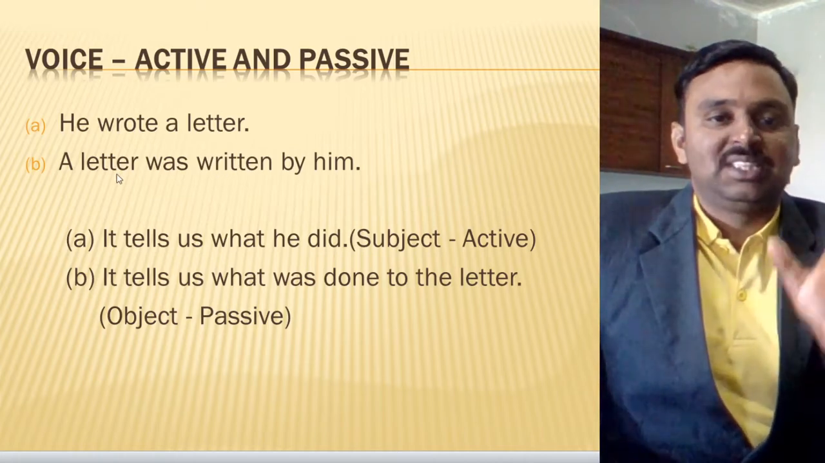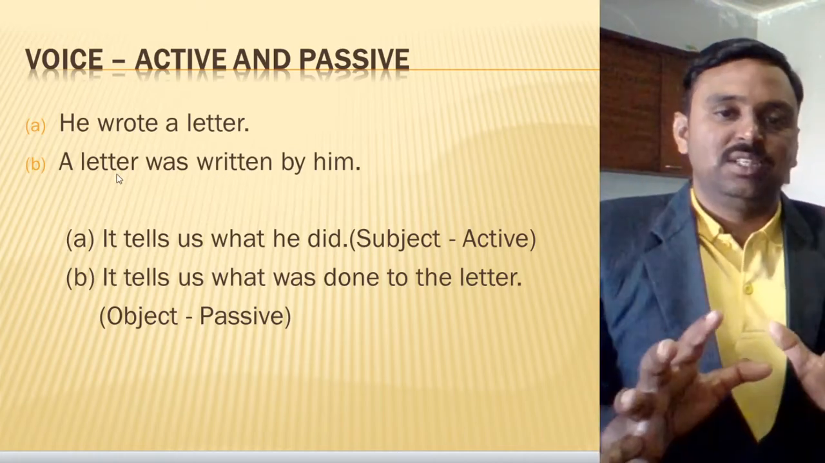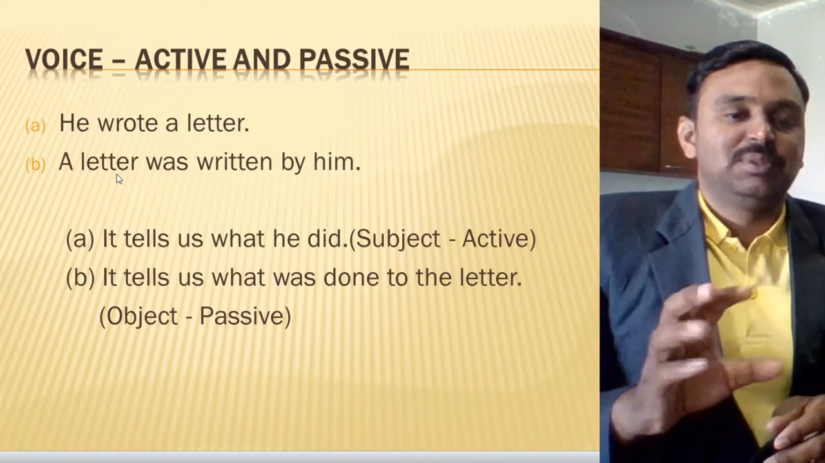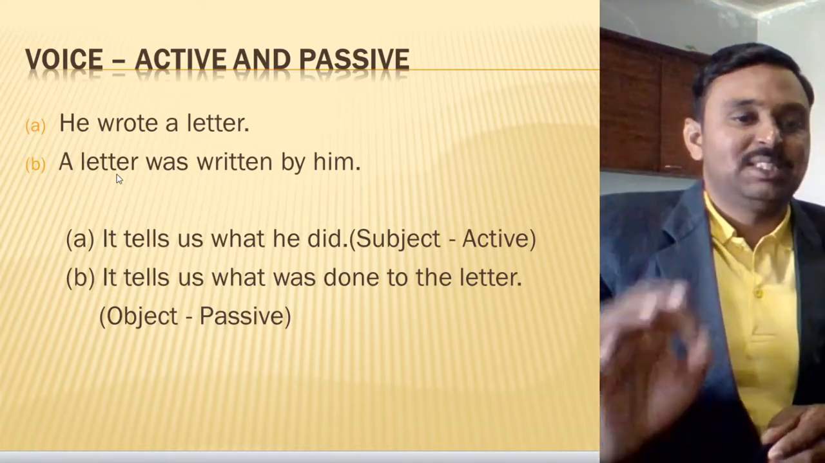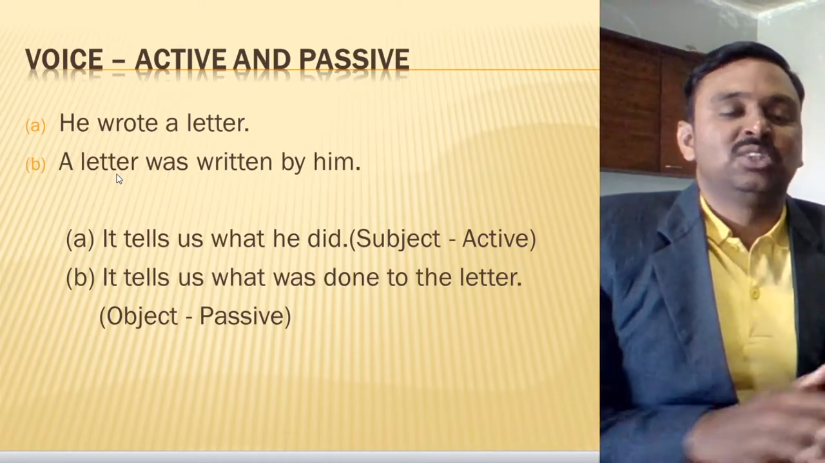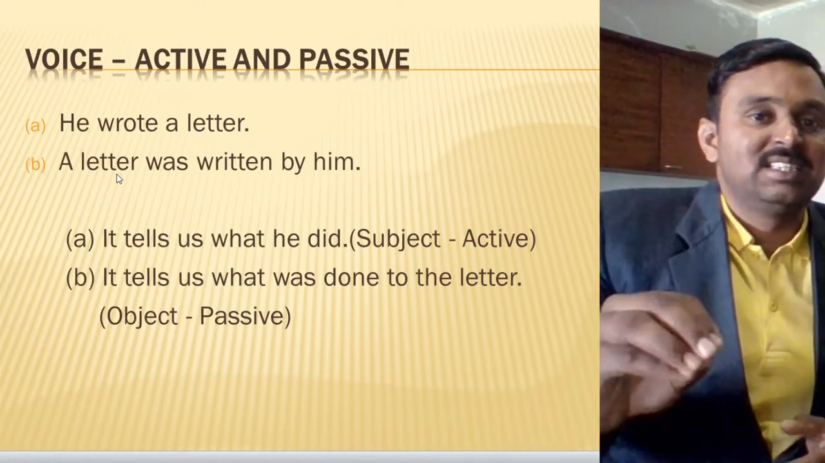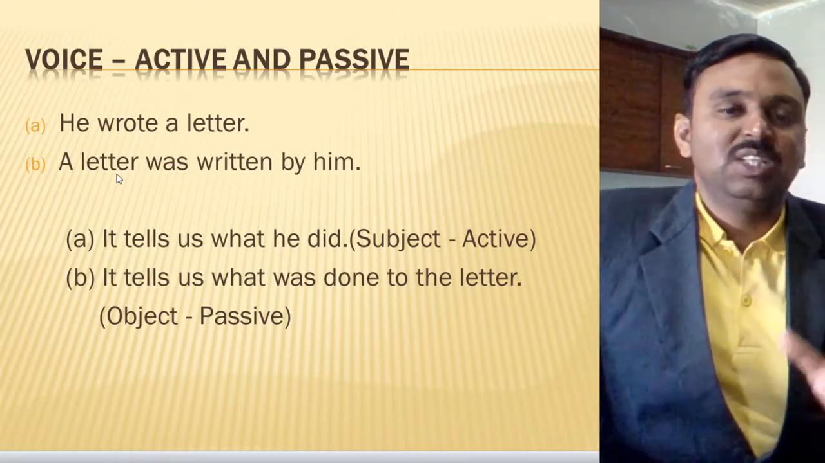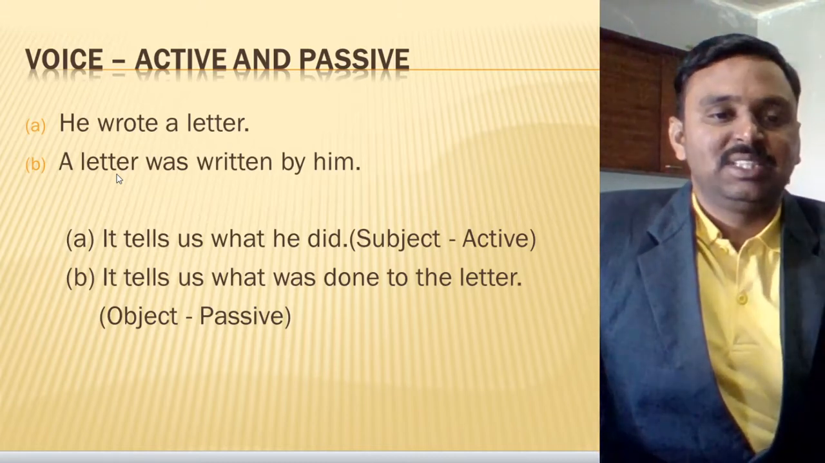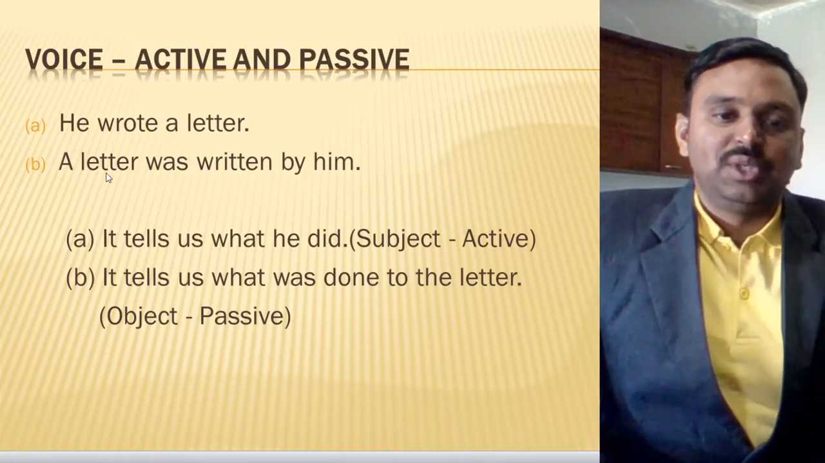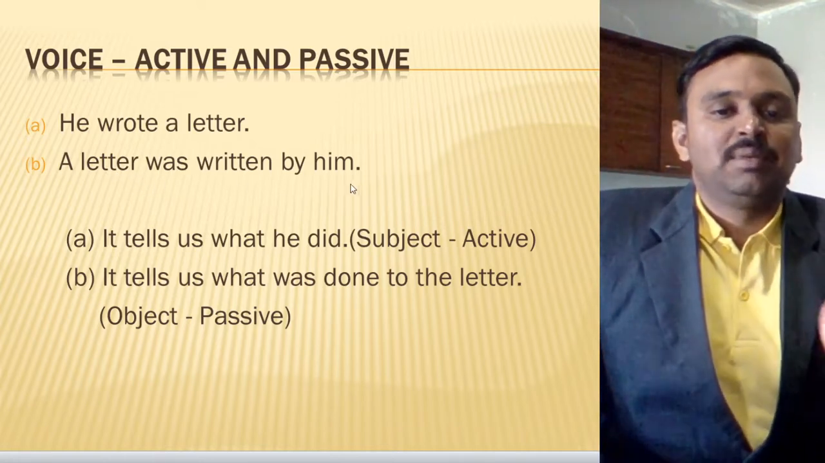So the object, the letter, is forced here to do something. And for that purpose, a letter is passive voice and the subject is not acting here. This is the example of passive voice. Basically, we can simply say that the subject is passive in passive voice. That's it. So here, a letter was written by him.